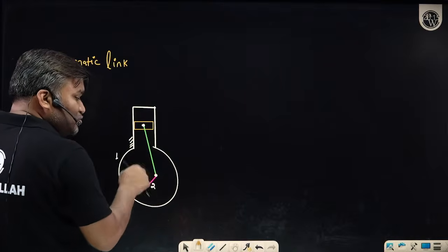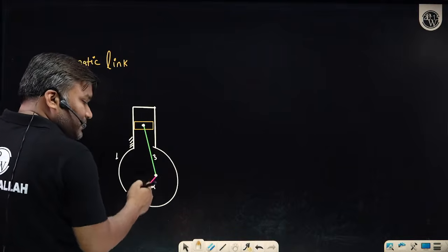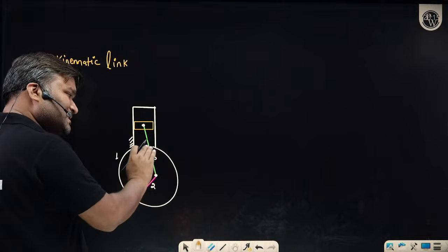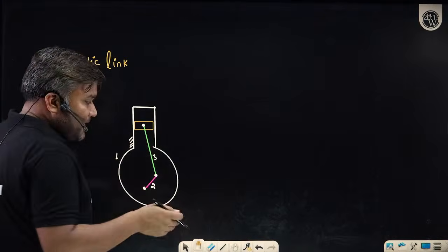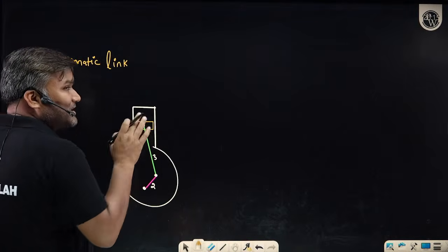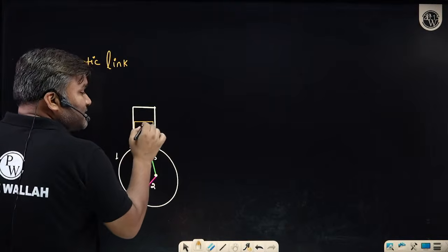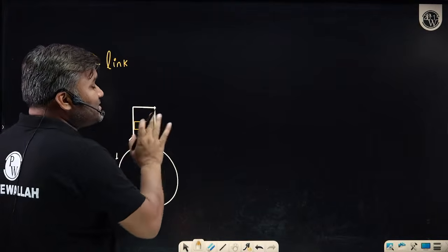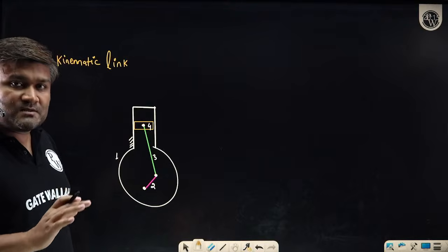So if between link 2 and this link there is relative motion, both of these will be called different links. Link 3 can have some relative motion with respect to the piston because of the pin joint. So link 3 and this will be your link number 4. So how many links can you see here? I am having 4 links.